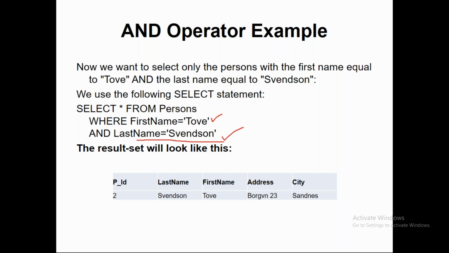If both conditions are not true, you will not get an outcome. If one condition is true and one condition is false, you will not get an outcome. If both conditions are true but with two different records, then also you will not get the outcome. For example, I changed this query where LastName is equal to 'Hansen' in single quotes. So FirstName is equal to Tove and LastName is equal to Hansen.